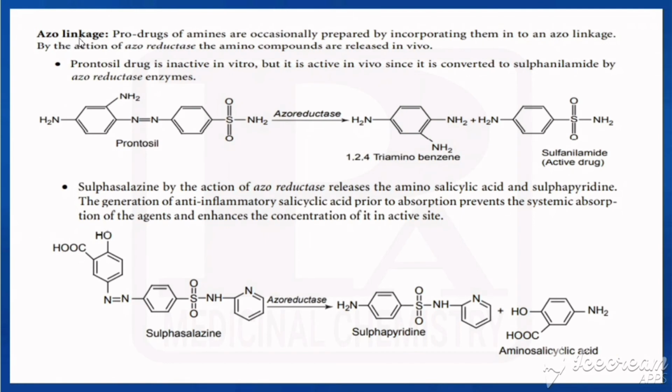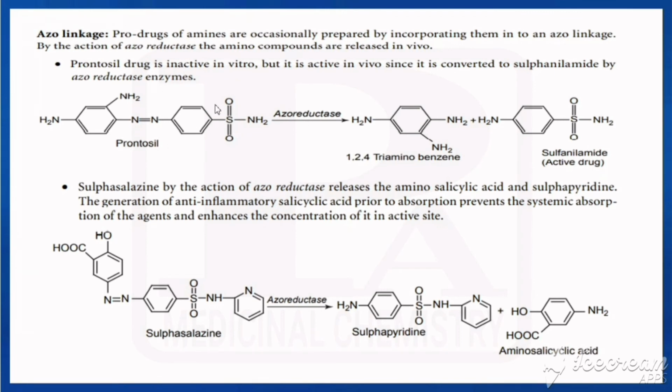Now we'll see the azo linkage. The prodrugs of the amines are prepared by incorporating them into an azo linkage. So what is the enzyme used for this? That is azo reductase. An example is prontosil. Prontosil is inactive in vitro but it is active in vivo. So it should be converted into sulfanilamide by means of the enzyme azo reductase.